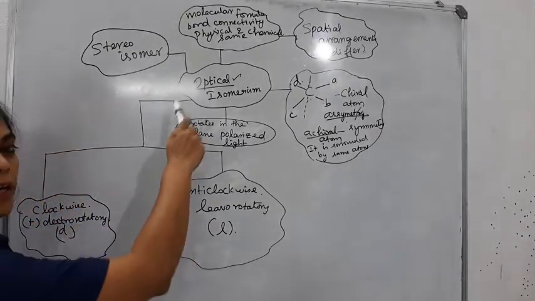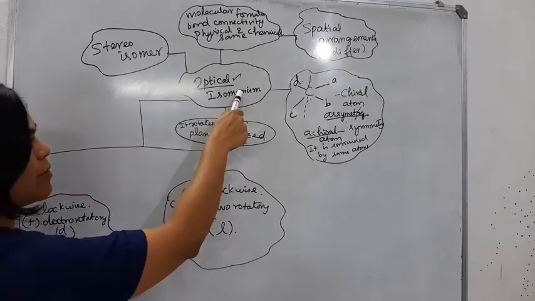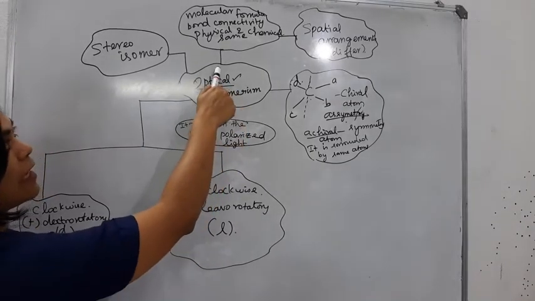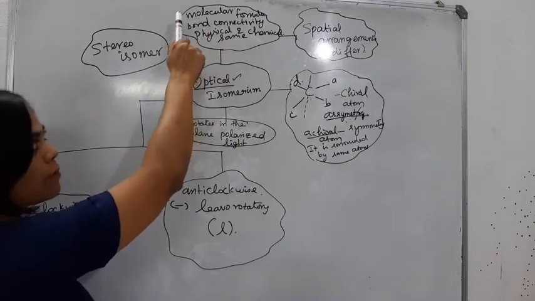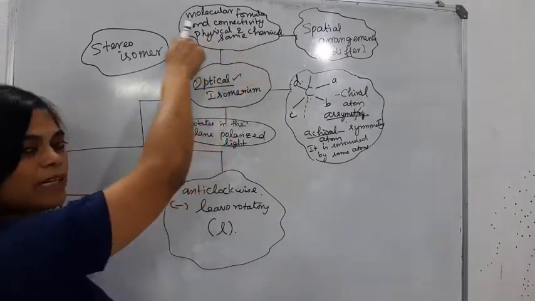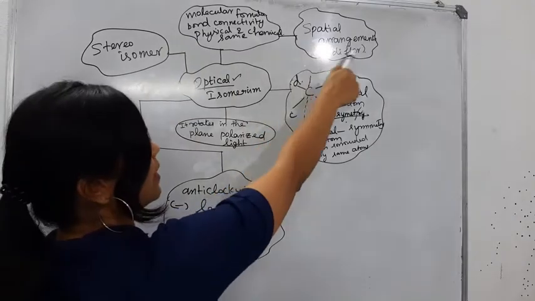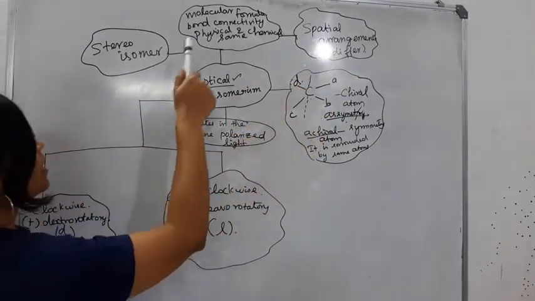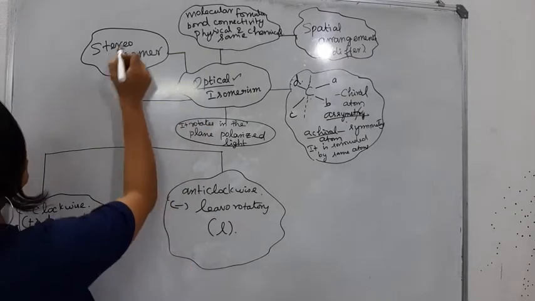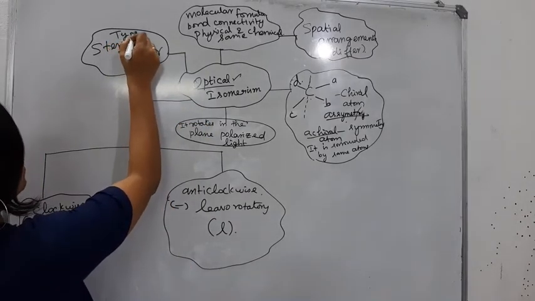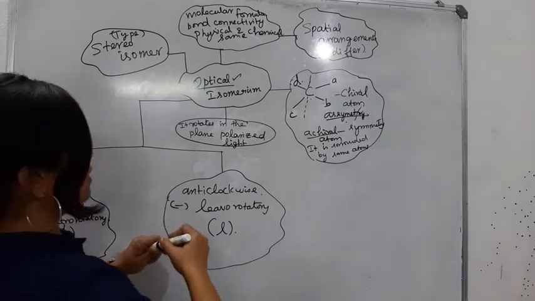Let me repeat this. This is optical isomerism. Optical isomers have the same molecular formula, bond connectivity, and physical and chemical properties, and they differ only in the spatial arrangement of atoms. It is a type of stereoisomerism.